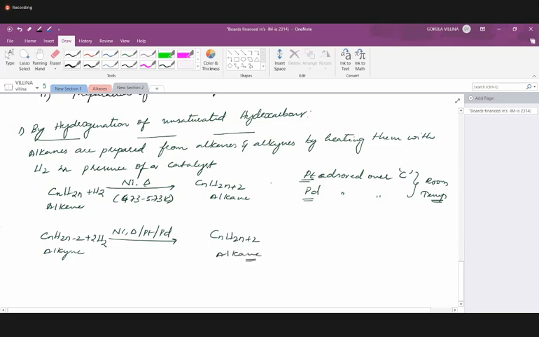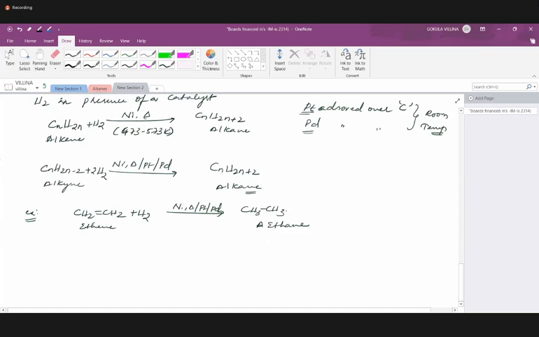So what is the important point to note down? When we are using nickel as a catalyst, higher temperatures are necessary. When we are using platinum or palladium, room temperature will be sufficient, so no need to specify the symbol delta. For nickel, make sure you are mentioning it. So let's take a very simple example. CH2=CH2. This is ethene, right? So ethene on heating with hydrogen, either in presence of nickel or platinum or palladium, we end up having CH3-CH3. So this is ethane.